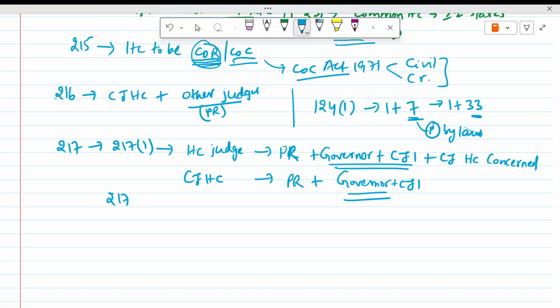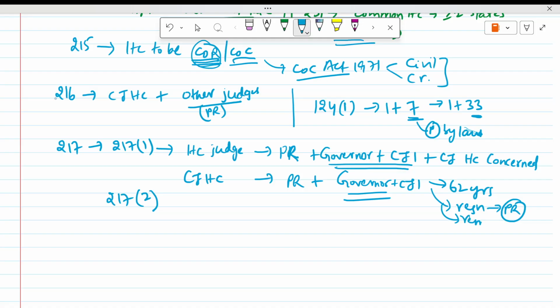Then Article 217 clause 2. Here you remember the age: 62 years. For a Supreme Court judge it is 65; for a High Court judge it is 62. Resignation should be given to the President.